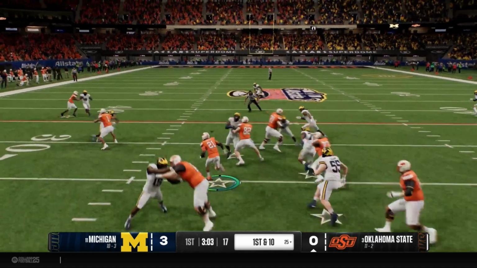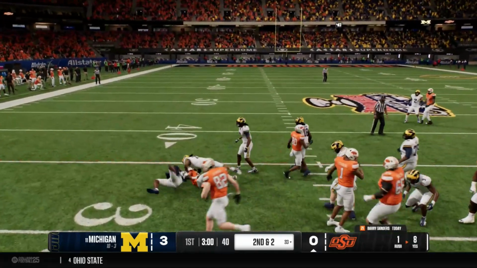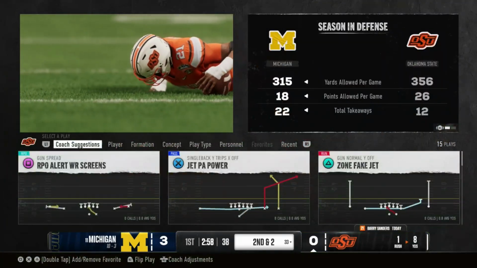Let's see what he can do on his first carry of the game. Ooh, big carry. That's good. Okay, look, 8 yards. We'll take that all day long.